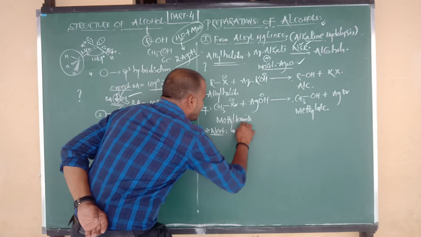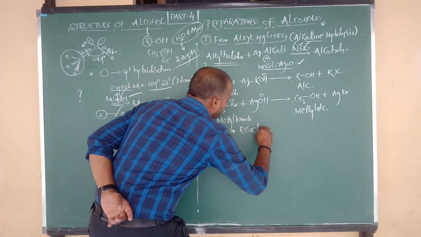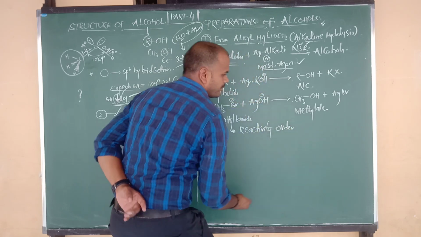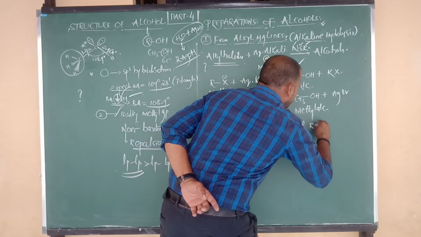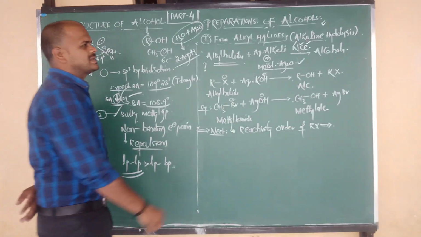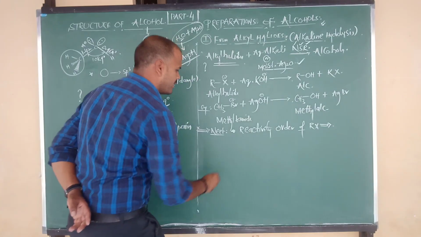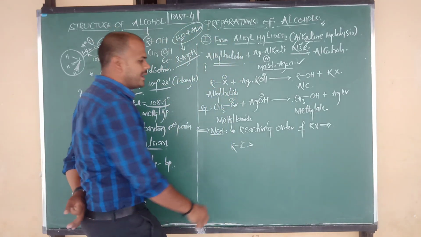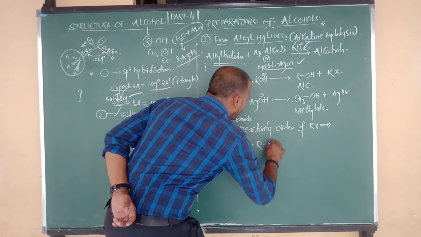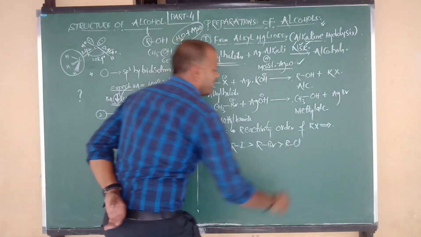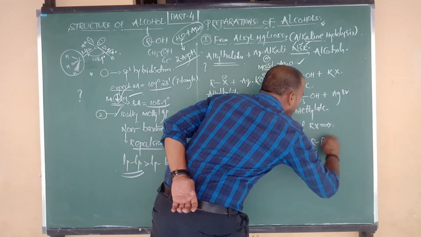So that is the reactivity order of alkyl halides in this alkaline hydrolysis method. Alkyl iodide is highly reactive as compared to alkyl bromide, then alkyl chloride, and then alkyl fluoride.